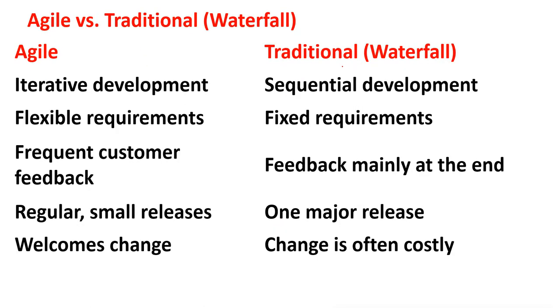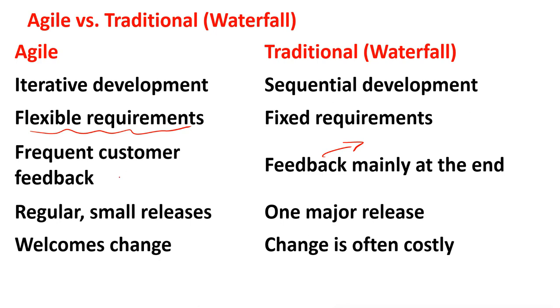Here is the comparison between Agile and the traditional waterfall. Agile has iterative development; waterfall has sequential development. Agile has flexible requirements, you can add requirements anytime; waterfall has fixed requirements, where we try our best to write down all the documentation or requirements in the beginning. Agile has frequent customer feedback. In waterfall the feedback comes mainly at the end, because we deliver the product at the end, so that is why we get feedback at the end.